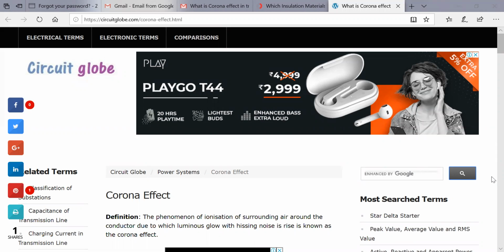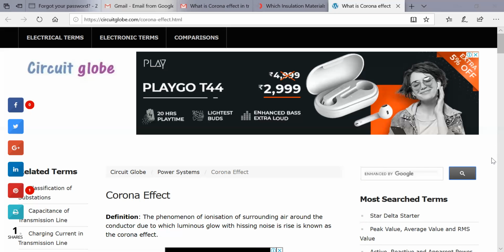So today we'll discuss the corona, because the term is usually used in the electrical system. So when we talk about the corona, first of all, the definition of the corona.